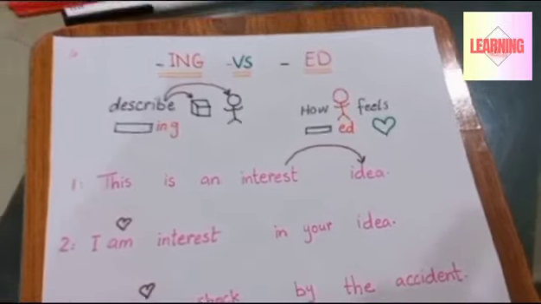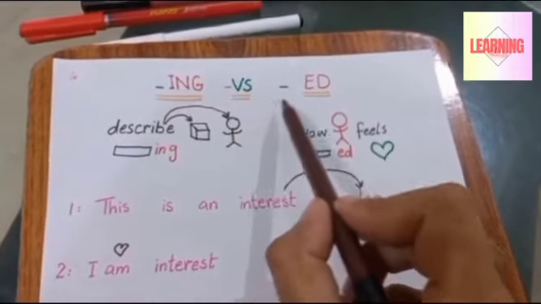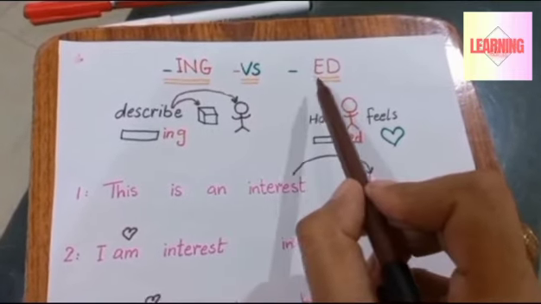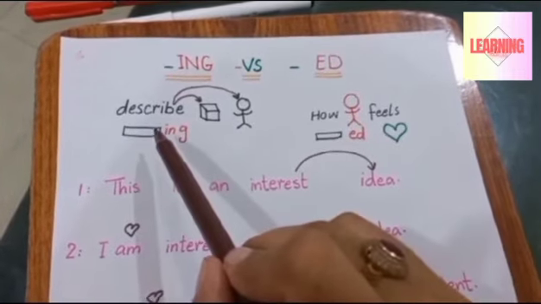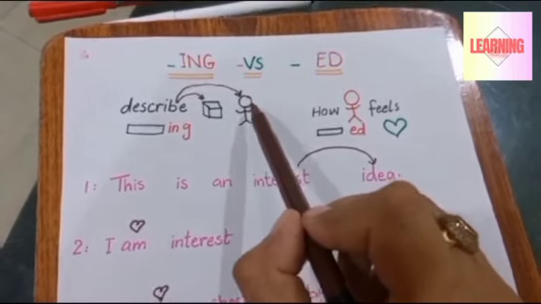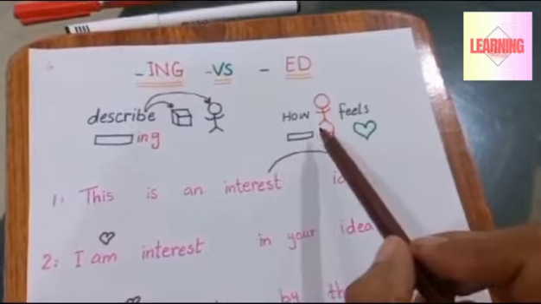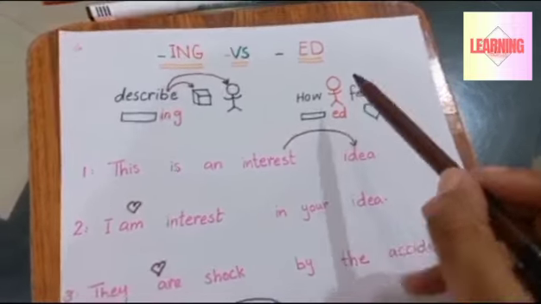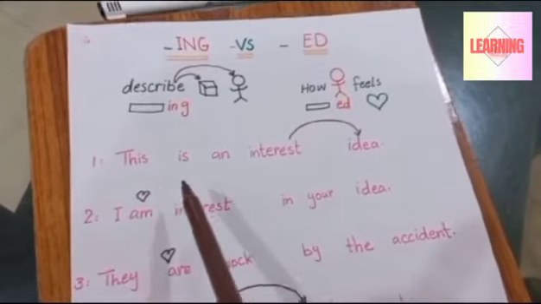Today we are going to talk about -ing and -ed, that is, where we use -ing and where -ed. We use -ing when we are going to describe something or someone, and -ed is used for how someone feels. Here we see some examples.